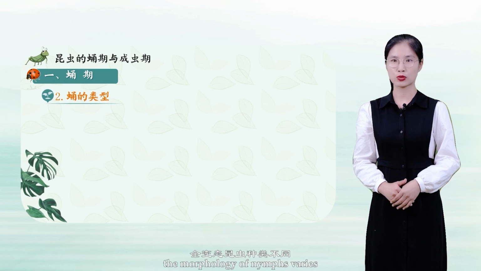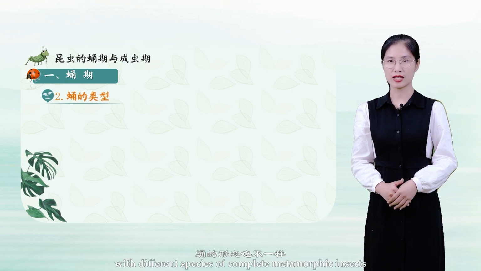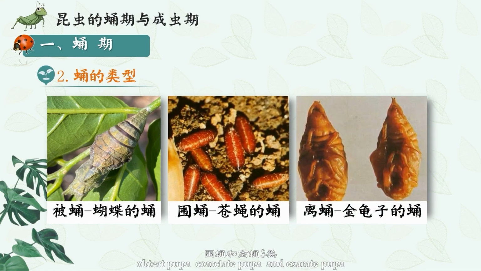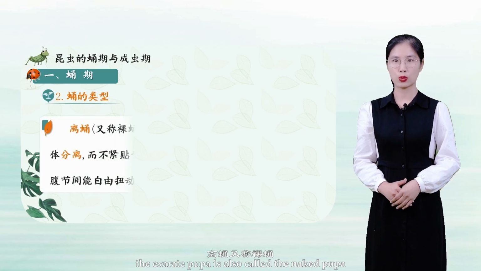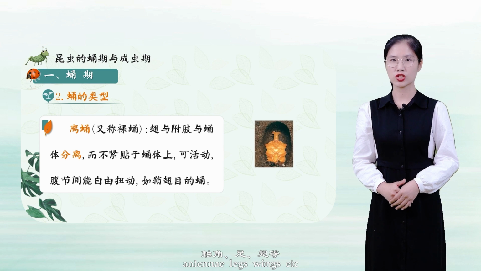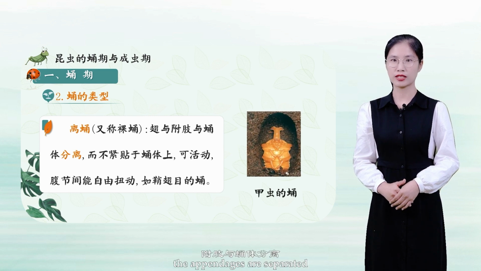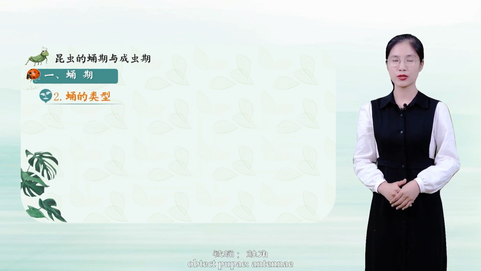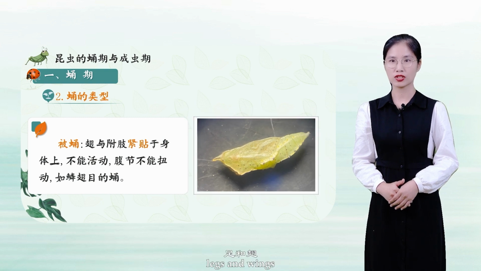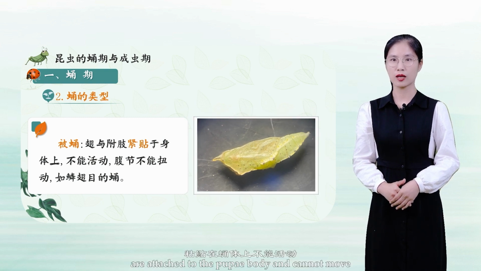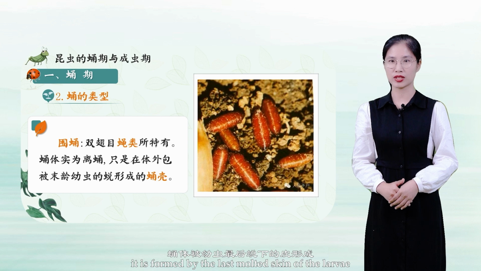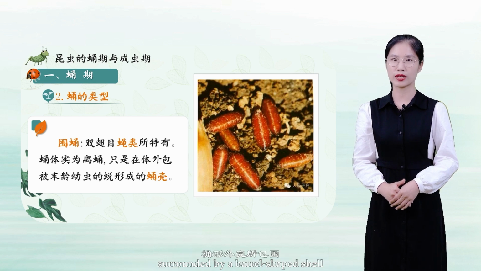The morphology of pupae varies with different species of complete metamorphic insects. They are usually divided into three categories: obtect pupa, coarctate pupa, and exarate pupa. The exarate pupa is also called the naked pupa. Antenna, legs, wings, etc. The appendages are separated and are not firmly attached to the body. Some of them are still movable. Obtect pupa: antenna, legs, and wings are attached to the pupa body and cannot move. Coarctate pupa: it is formed by the last molted skin of the larva, surrounded by a barrel-shaped shell, inside which is the coarctate pupa. The pupal state of flies.